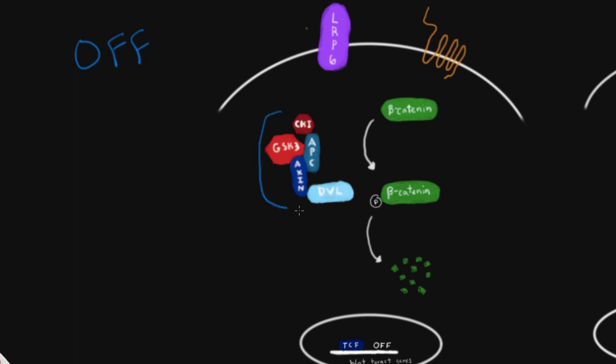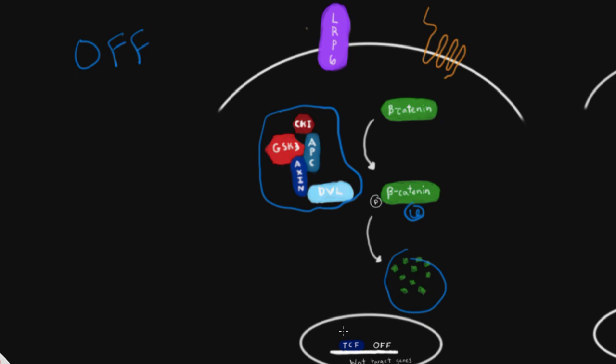In the absence of WNT ligand, there is nothing bound to this receptor, and so we get the formation of this destruction complex. This destruction complex contains a lot of proteins, but two of them are of primary interest. The first is GSK3 and the second is CK1. These proteins are responsible for both phosphorylating and ubiquitinating beta-catenin. Upon doing so, unfortunately, the beta-catenin is destined for destruction in the cellular proteasome. When it's destroyed, it can no longer influence genes in the nucleus.